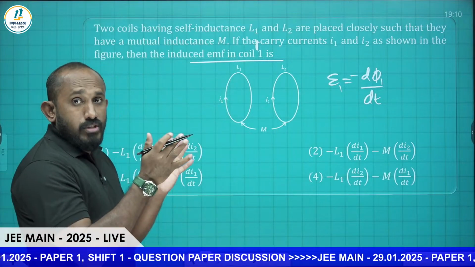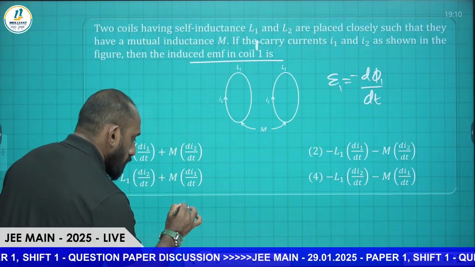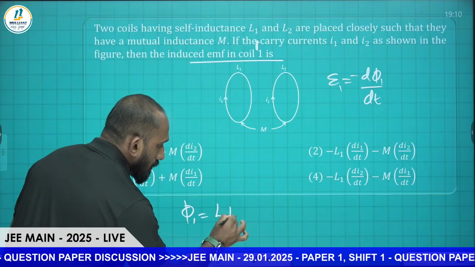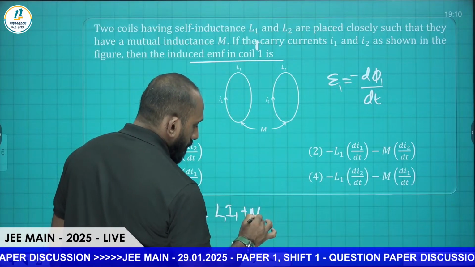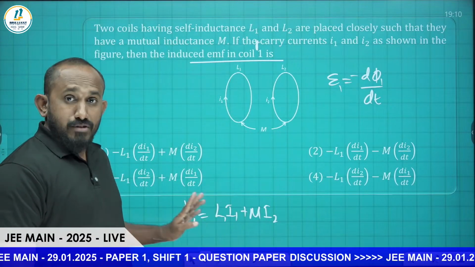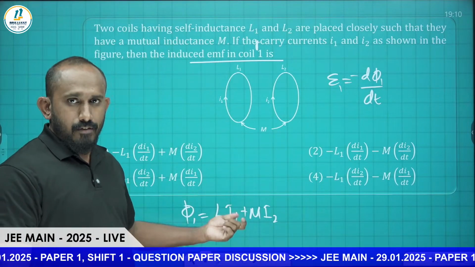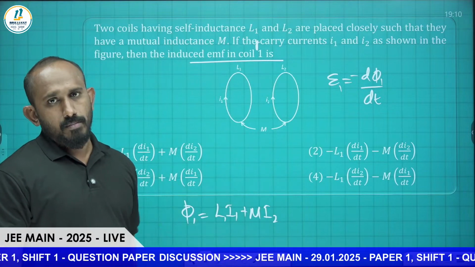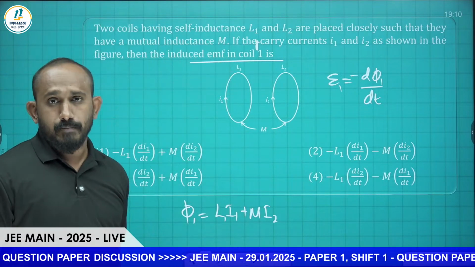If there is mutual inductance as well as self inductance, then we have phi 1 is equal to L1 I1 plus M into I2. That is the actual equation for the flux. So self inductance into current, then mutual inductance into I2 will be there. M is the mutual inductance given there. Fine.